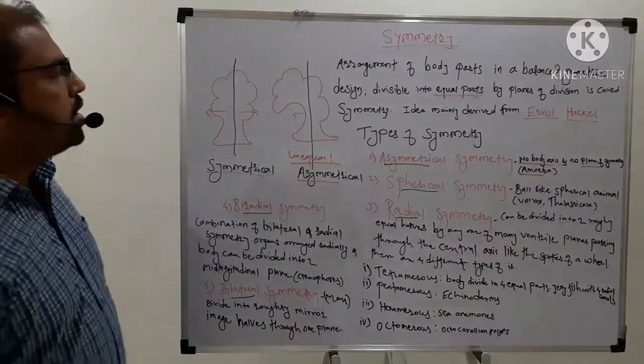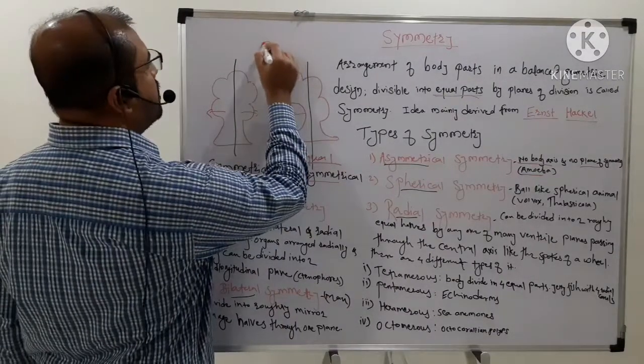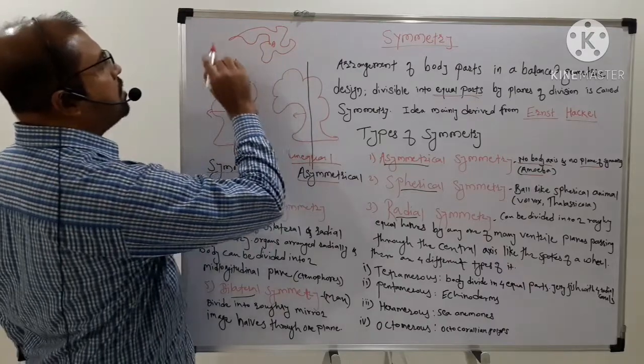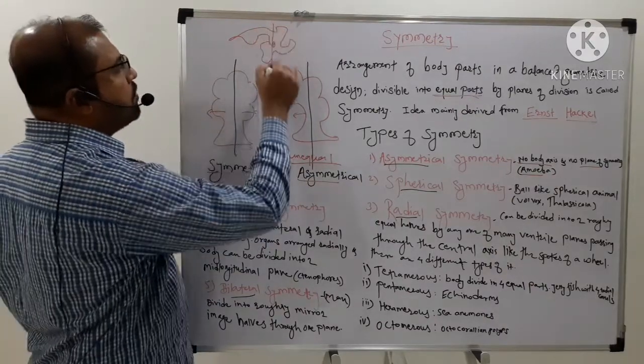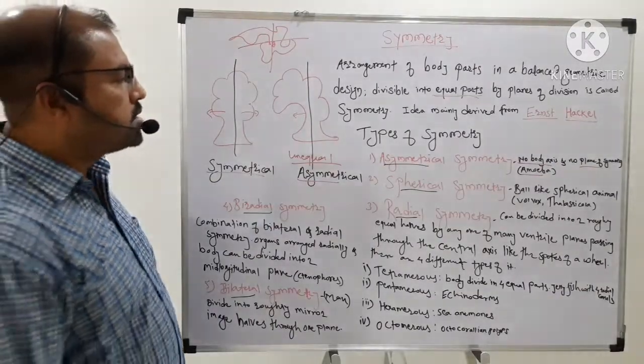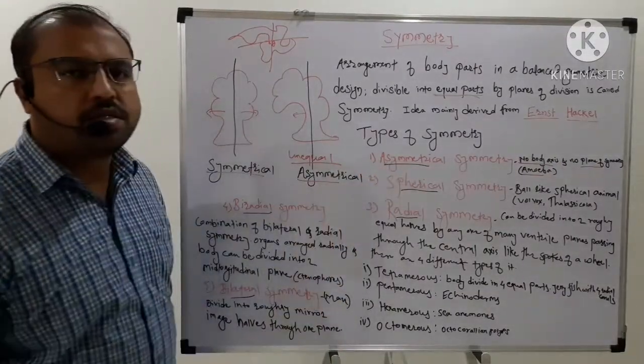As you know, the amoeba has an irregular shape and does not divide into any equal halves. So this is called asymmetrical symmetry.